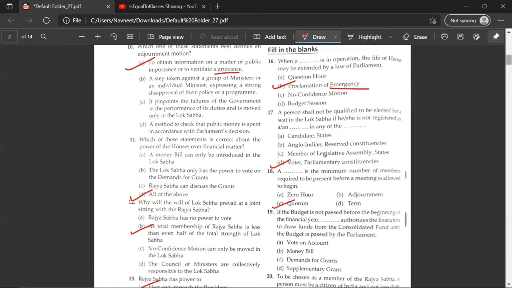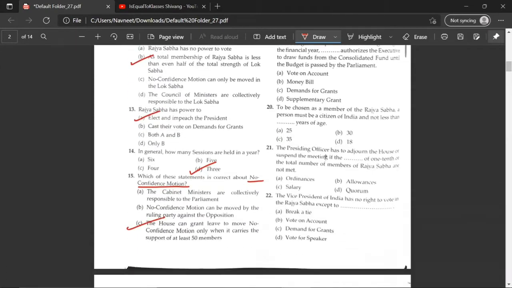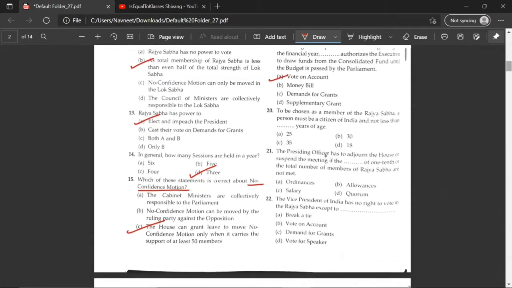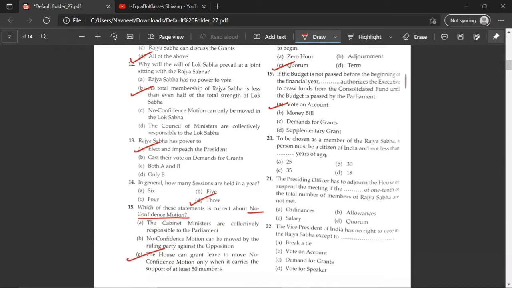C. The correct answer would be vote on account. Just check the question. If the budget is not passed before the beginning of financial year, dash authorizes the executive to draw funds from the consolidated fund until the budget is passed by the parliament.